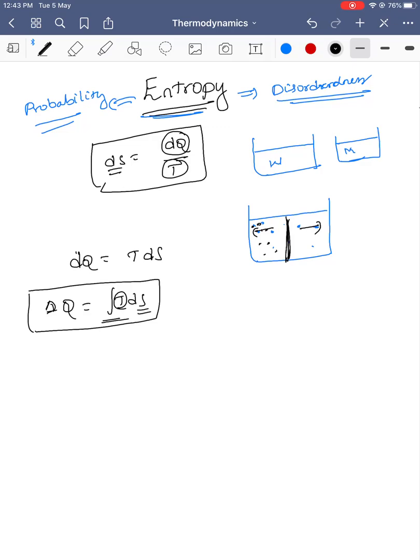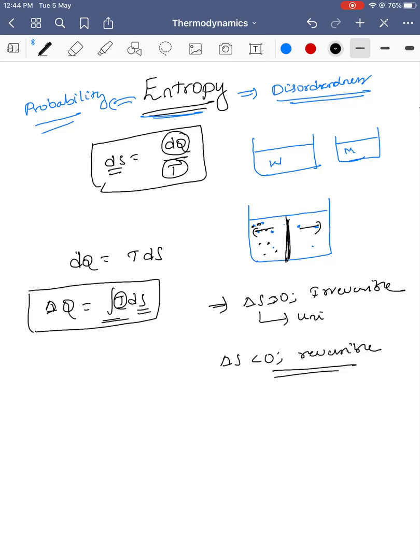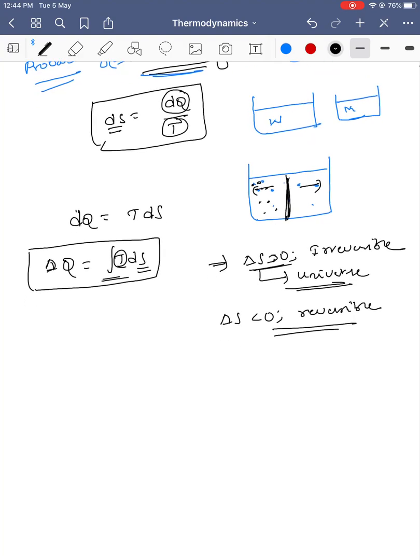A few more points about entropy. If the change in entropy is greater than 0, it is an irreversible process. And if delta S is less than 0, it is a reversible process. Consider our universe, which is irreversible. So the entropy of the universe is continuously increasing. Delta S is less than 0 for a reversible process.